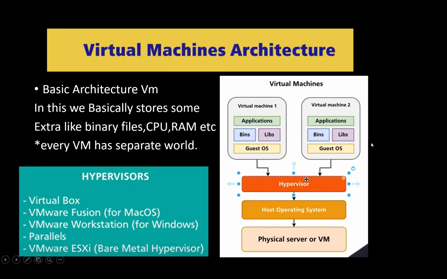Similarly, we can create multiple, like 20 to 30, virtual machines. You may wonder how these virtual machines work and how they get their resources. They get their resources from my physical server. I allocate 20 GB of disk space